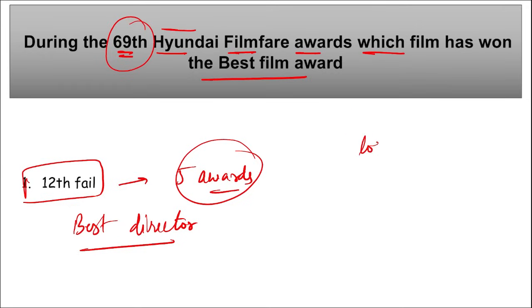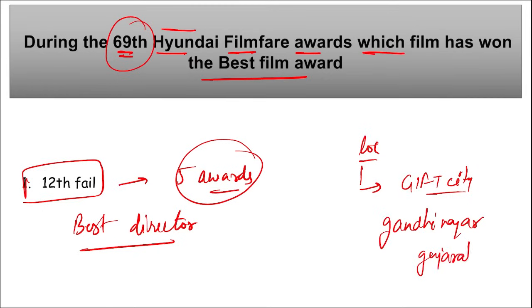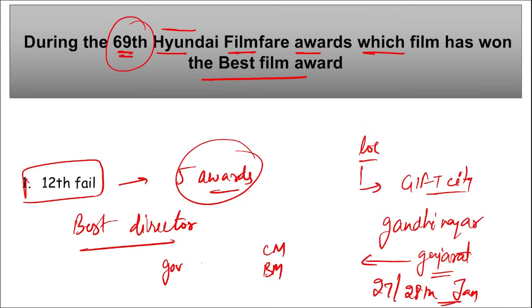The next thing that can be asked is the location where the 69th edition of the Hyundai Filmfare Awards was held. They were held in Gift City, that is in Gandhinagar, Gujarat. Correct? Then they were held from 27th to 28th of January. This is also important. If we are talking about Gujarat, who is the Chief Minister? Bhupendra Patel. Who is the Governor of Gujarat? Acharya Devrat. Then there is Gir National Park here and Black Buck National Park is also located here.